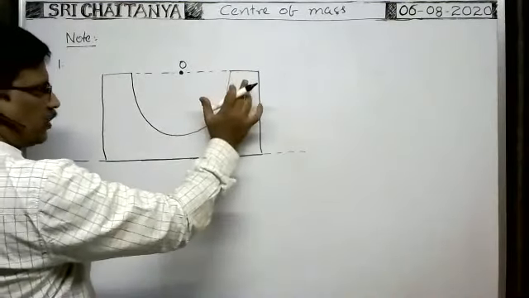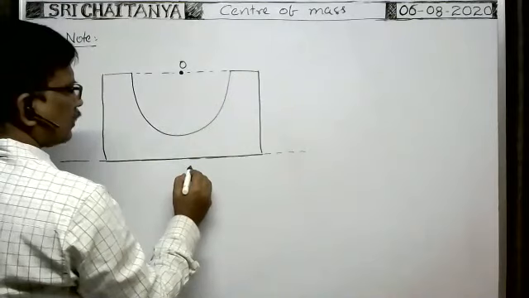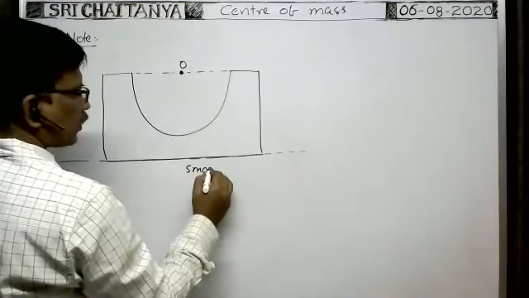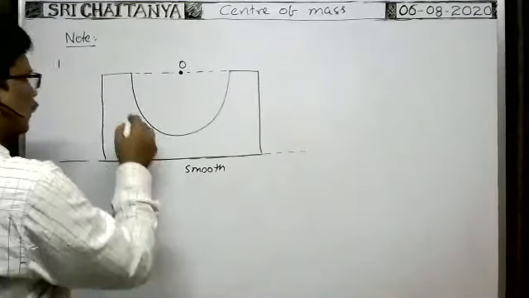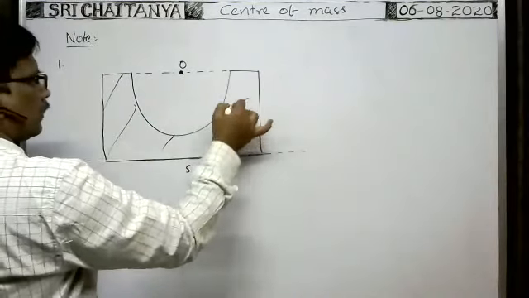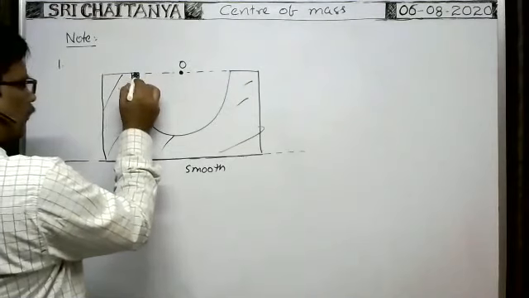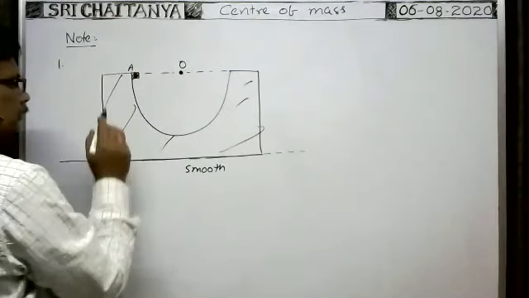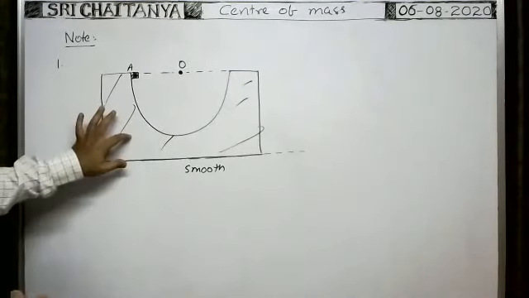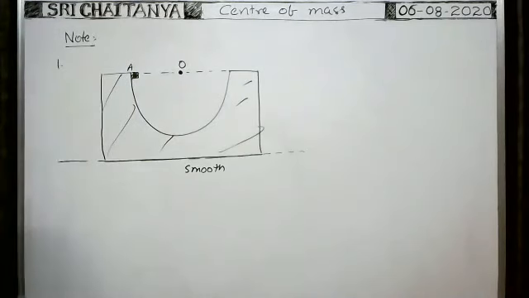Here this wedge-shaped body is kept over a smooth surface. One body is kept at the top of the wedge at this point A. Initially, the wedge is at rest and the body is also at rest.